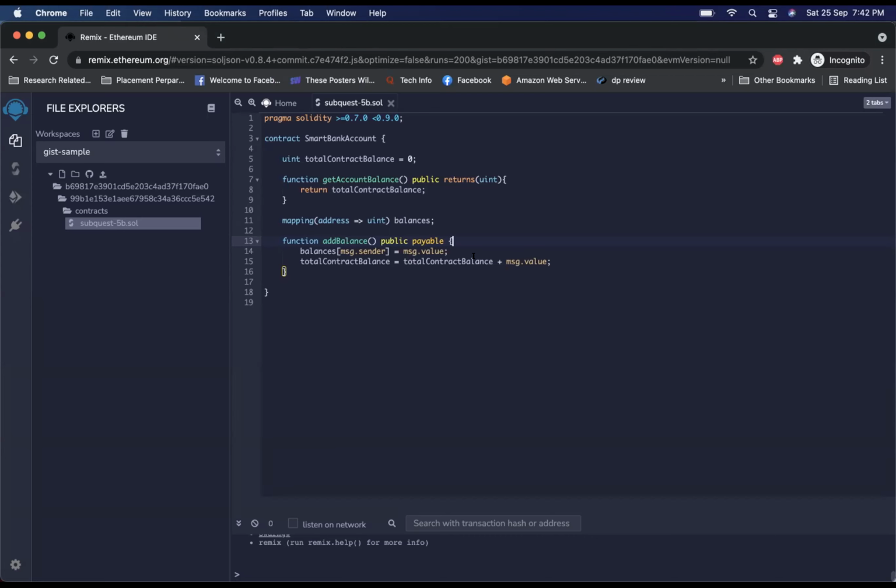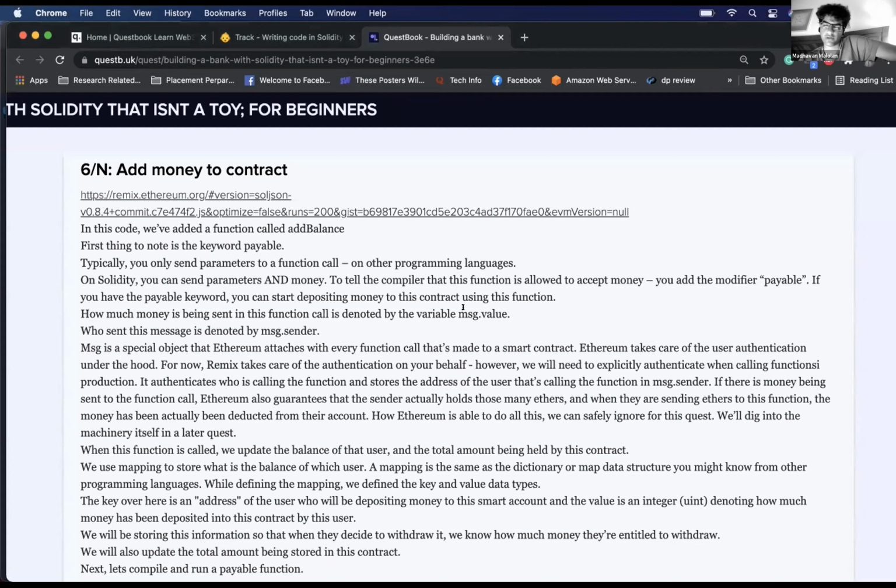So if I have to add money into the contract's account, that contract should have one of the functions with the payable keyword, is it? Yeah. Got it. Without payable, you can never send money to a contract. Same goes with withdrawal as well, right? Withdrawing money as well, payable? No, you don't need payable for withdrawing. Okay. However, there is a catch. I'll come to that in a bit. But broadly, no.